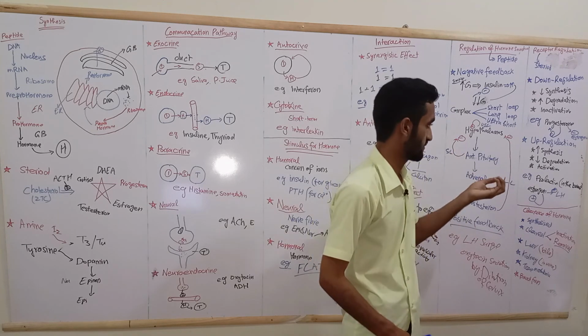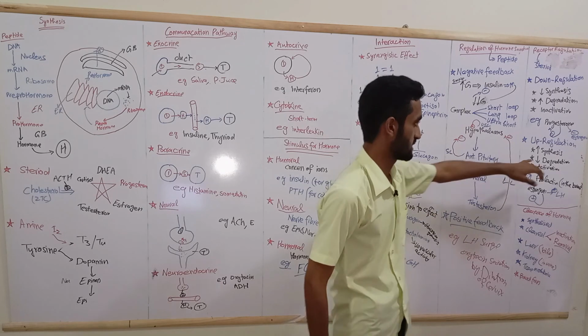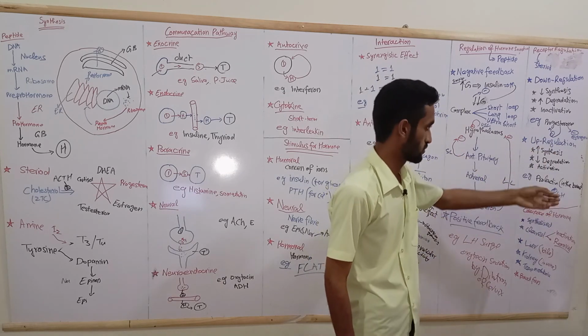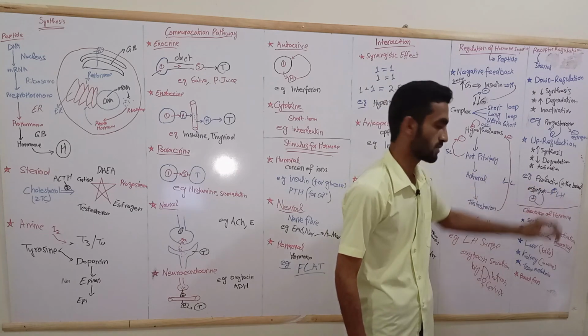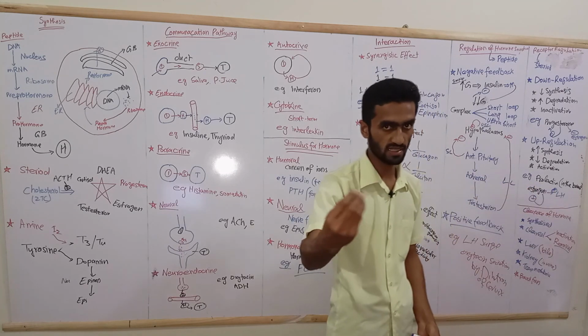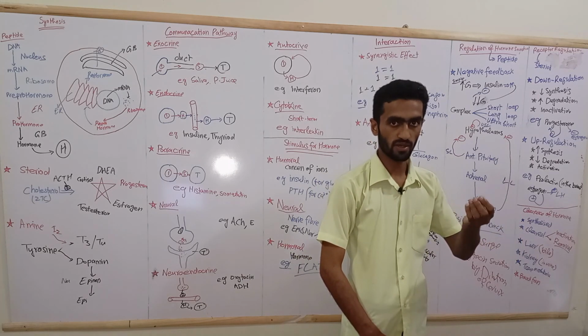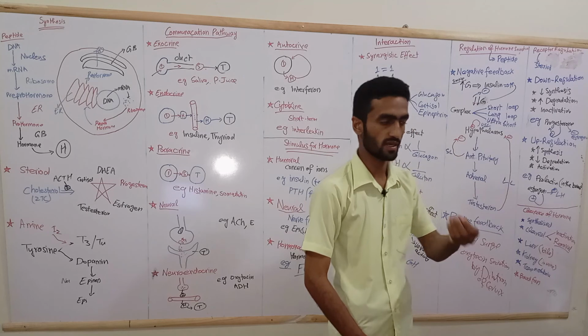That is sensitization, the way of upregulation: synthesis more, degradation less, activation more. A good example is prolactin. Prolactin in the breast increases its own receptor for milk feeding.